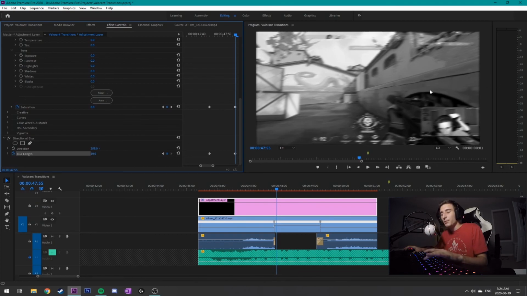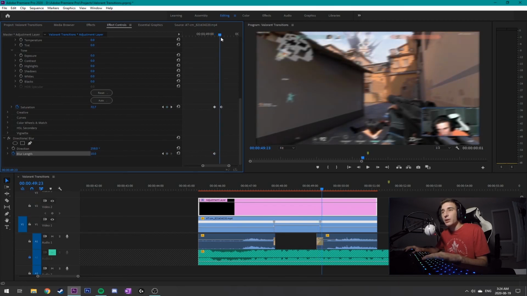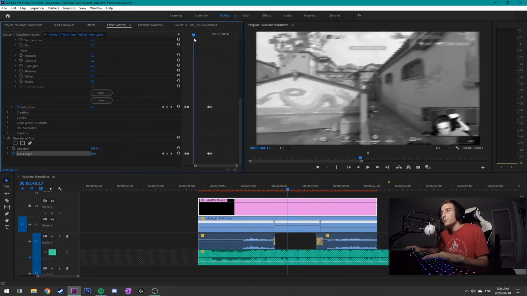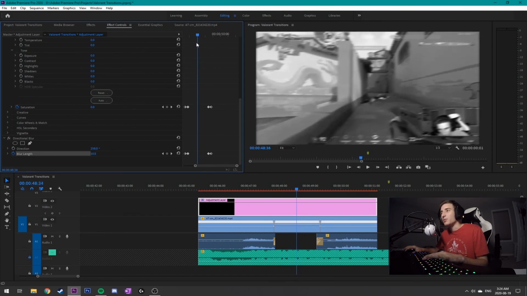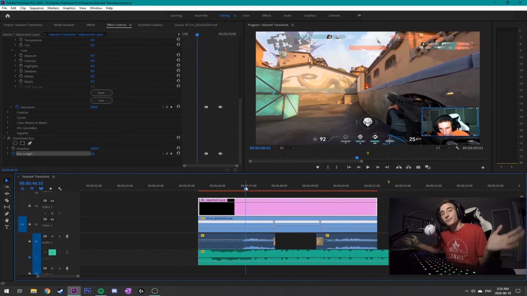It's just a bit of blur, but it almost gives you that feeling that you're going really fast. And I mean, it's kind of true because the clip's going at 300%. And we're going to add another keyframe at the third one, and at the fourth keyframe, the fourth desaturation, again I'm just lining it up. I'm just going to type in 0. As you can see, I'm just changing the values. Again, you can play around with them if it's too much or too little. This is what seems comfortable to me, and if you play it through, this is what you get.